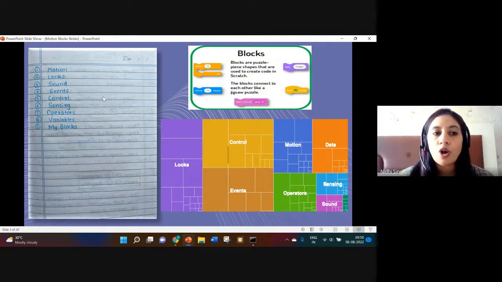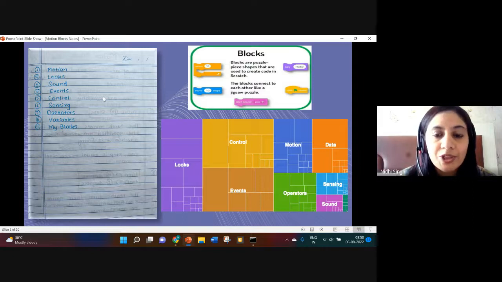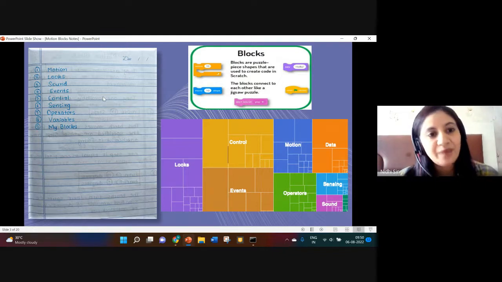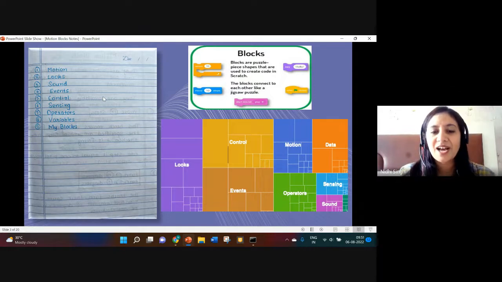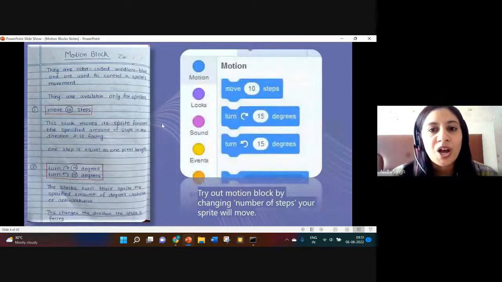All blocks are connected to each other, just like you play with your Lego. In the same way we'll be playing with blocks in Scratch. We can make different animations, stories, games. All right.